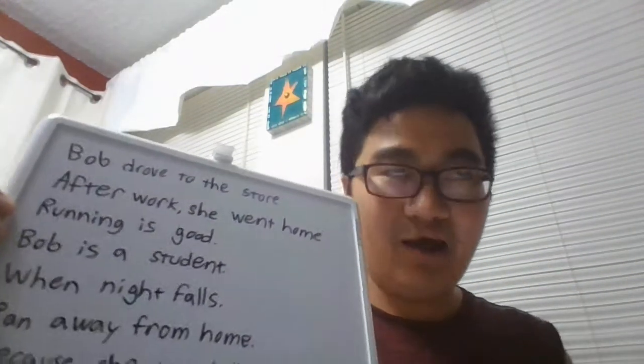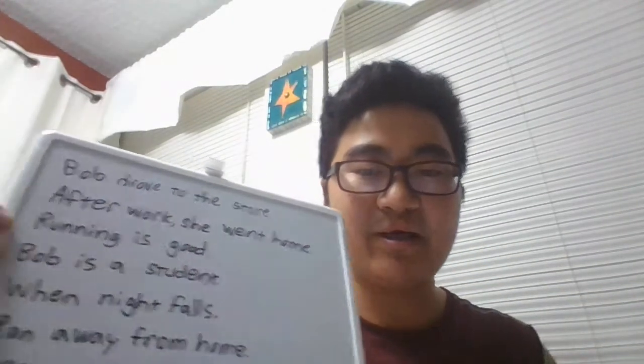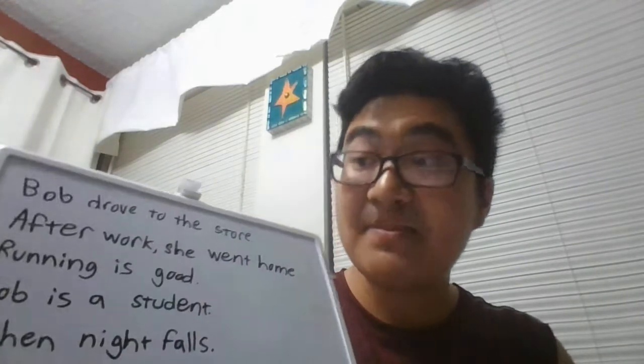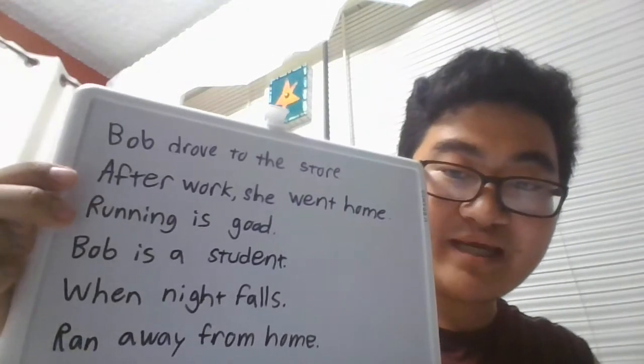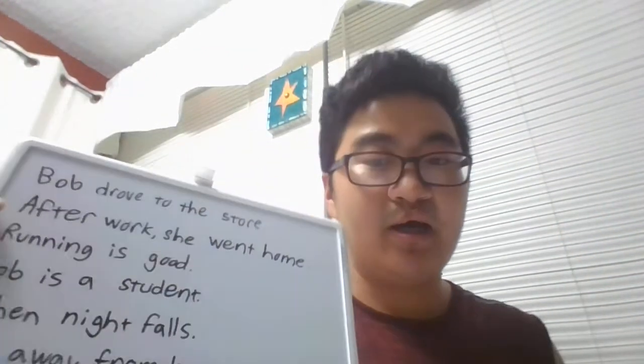Another way to think about a linking verb is that it is describing something. So Bob is being described as a student. In the previous sentence, we got "running is good." Running is being described as good.